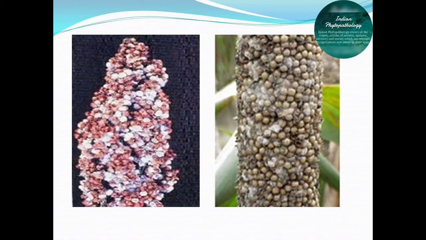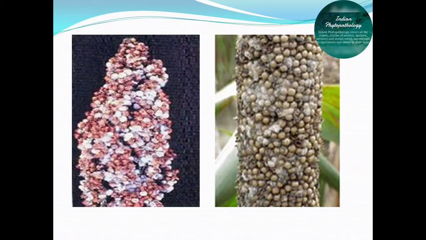These are also unfit for cattle feed. Here you can see in the images the grains heavily infected by these grain mold pathogens. This is a composite disease, and many fungal pathogens are involved in grain mold.